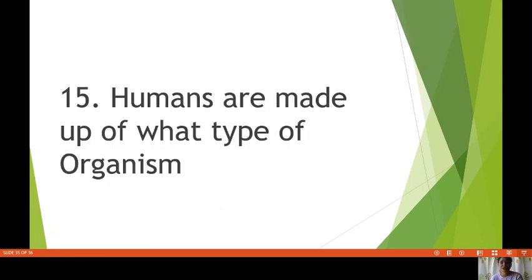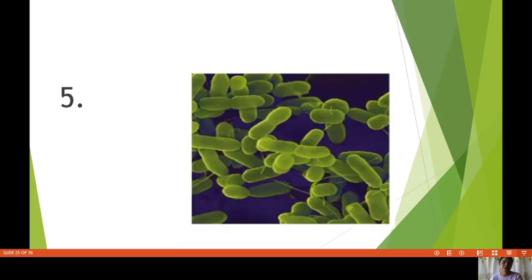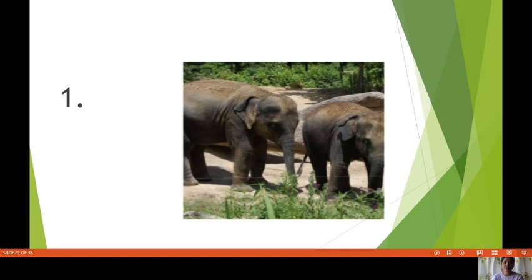Okay, let's look at your answers. Actually, I wrote the answers already, but let me see. Okay, number 1. Is this unicellular or multicellular? Elephants. This is a multicellular organism, of course.